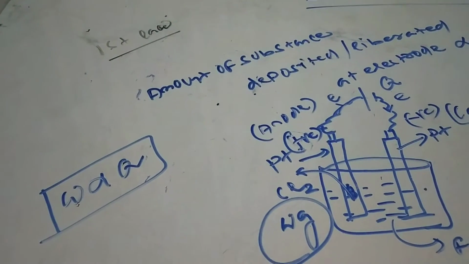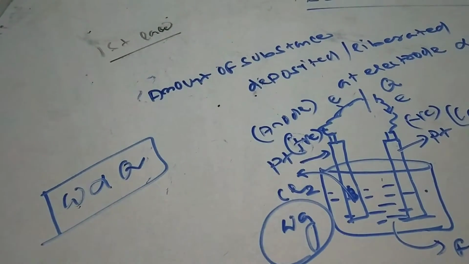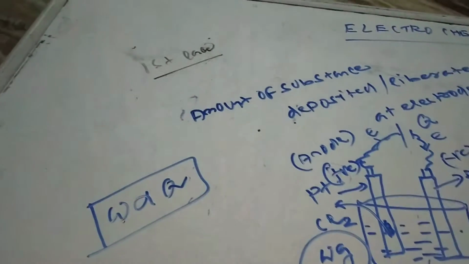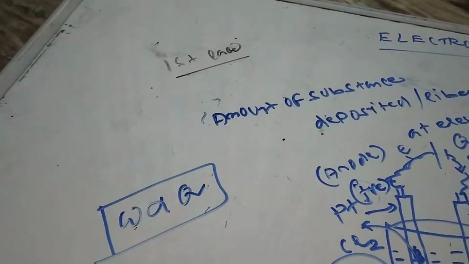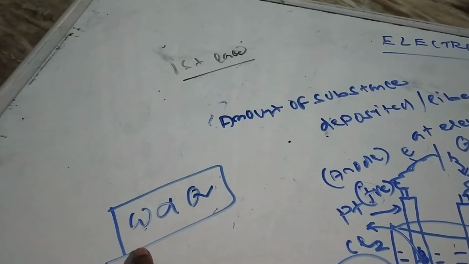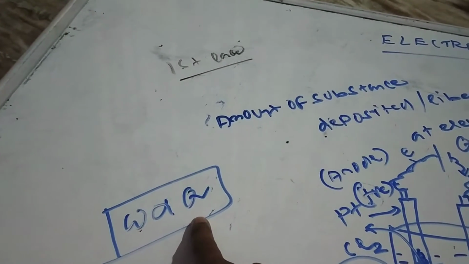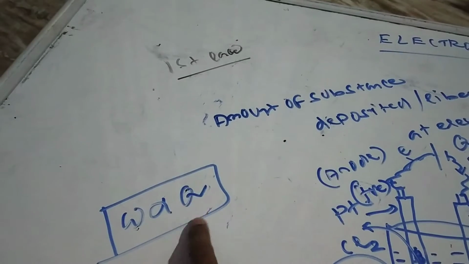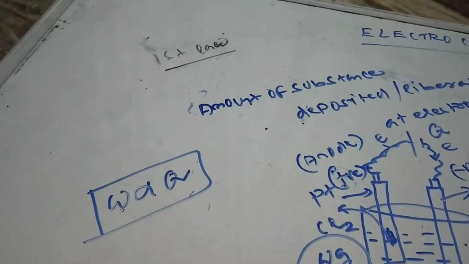It depends upon it. And number two is that, remember, always when we go for W is proportional to Q, that indicates that the amount of substance deposited or liberated is proportional to the charge flow through it. It always depends upon the equivalent mass.